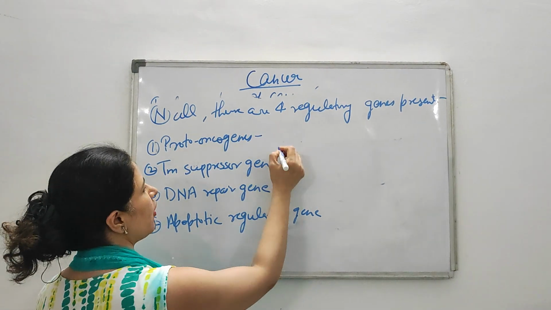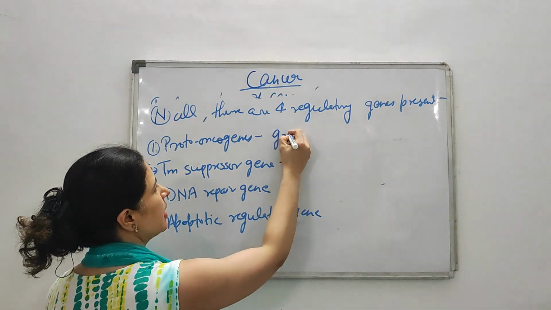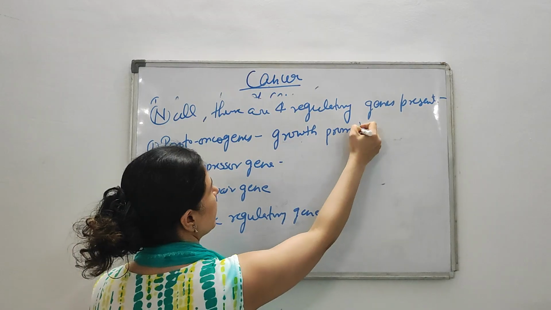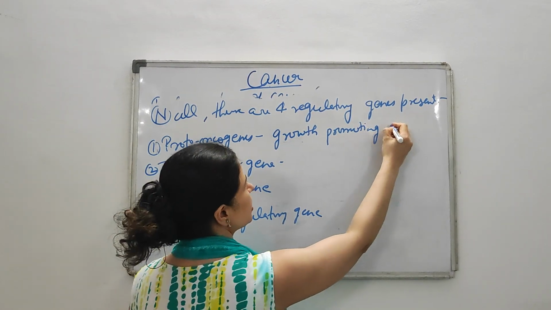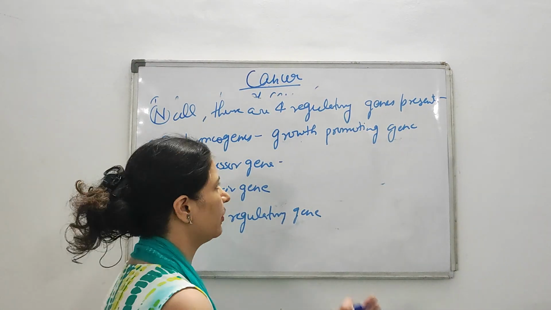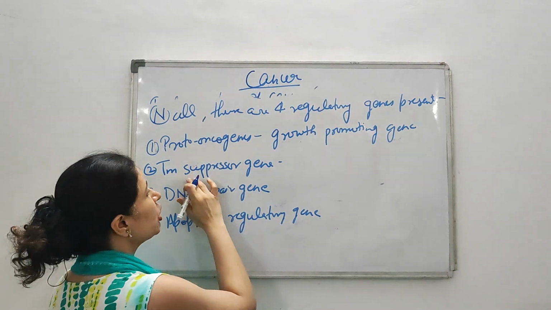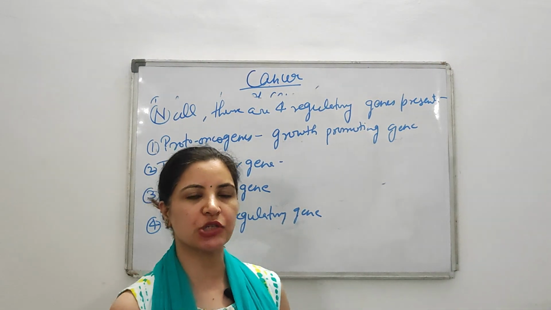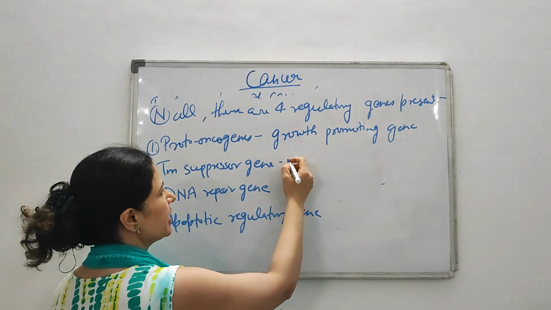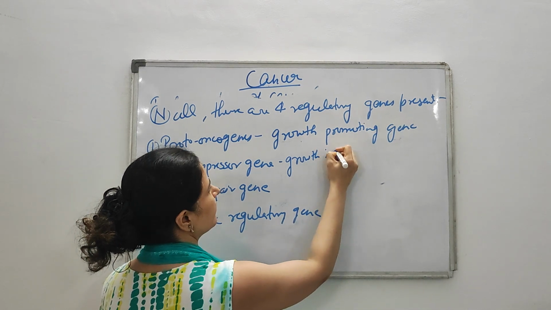Now what is the function of all these genes? What is the function of proto-oncogenes? These are the growth promoting genes. That means these are the genes which control cell growth and cell differentiation. Tumor suppressor gene, as the name suggests, suppresses, that is, inhibits something. So these are the growth inhibiting genes.